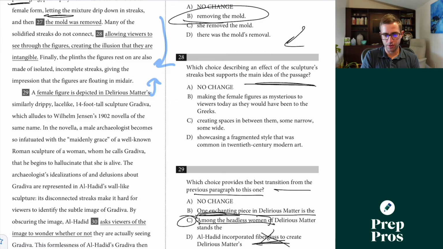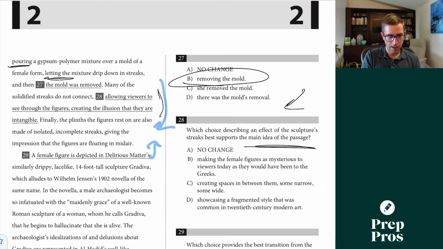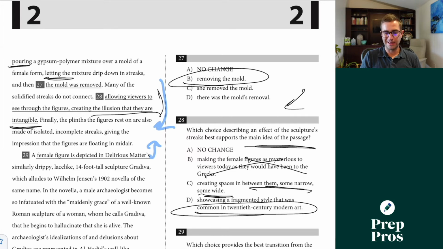Which choice describing an effect of the sculpture's streaks best supports the main idea of the passage? So a lot of this has been talking about this kind of general illusion as I've been reading back through. Making female figures as mysterious to viewers today as they would have been to the Greeks. This definitely is not the main idea. Creating spaces in between them. This becomes far too specific. It's really more so about them not being tangible, being a little bit difficult to identify what's happening with the figures in particular. This part here as well, definitely not what the main focus is. It's not about putting this in the context of 20th century modern art. So A is going to have to be our correct answer there as well.